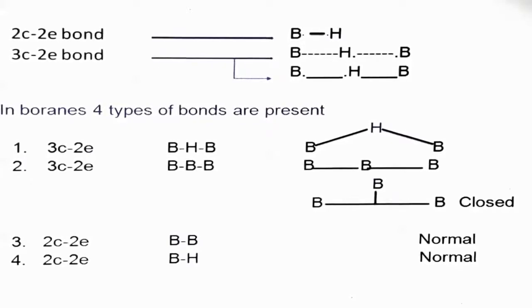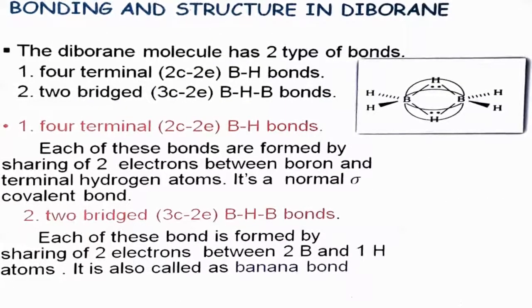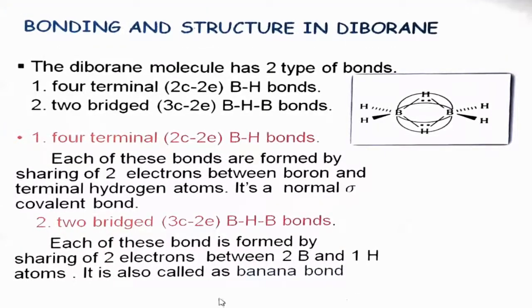We have already discussed the structure of diborane, so here I am repeating it in short. This is the structure of diborane B2H6, where two-center two-electron B-H bonds are present, and three-center two-electron bonds, that is B-H-B bonds, are also present. Four terminal hydrogens show B-H bonds here, 1, 2, 3, 4, and two B-H-B bonds are there. These are called three-center two-electron bonds, and this is the example of a banana bond also. Now we will discuss different types of boranes.